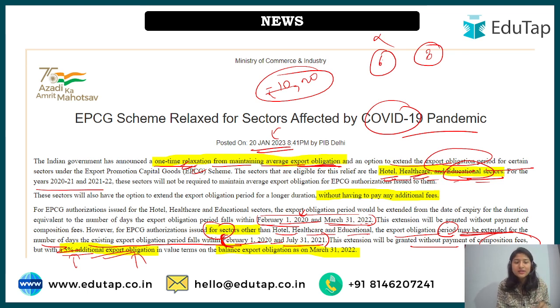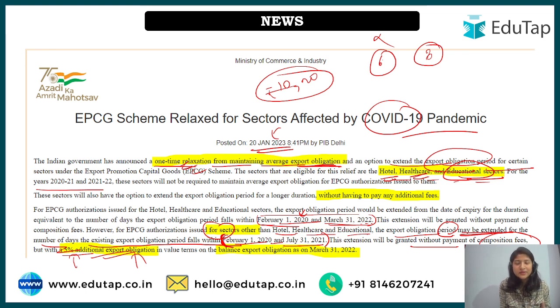So for them it is 5% additional export obligation, then whatever be the amount, the target that they have to meet, 5% more should be done by them. They will be given extension, but they will also have to meet 5% additional export obligation. Okay, I hope this is clear.